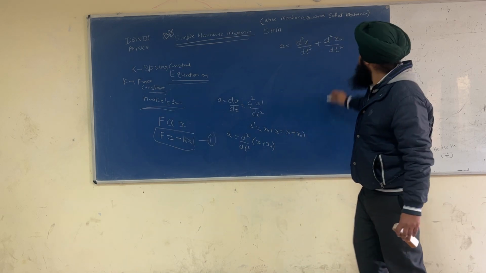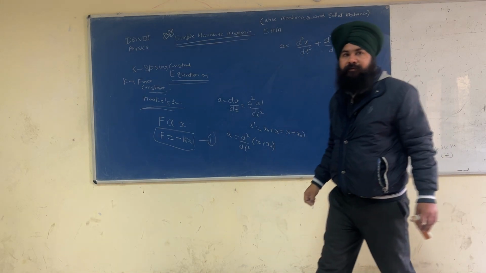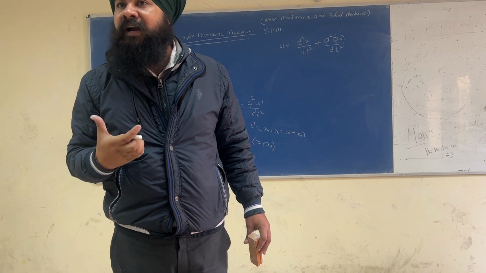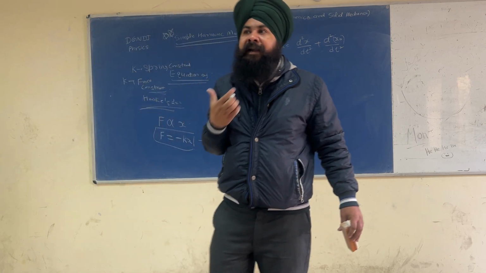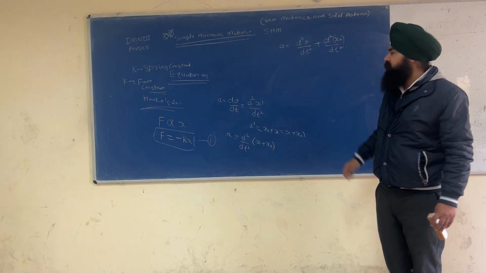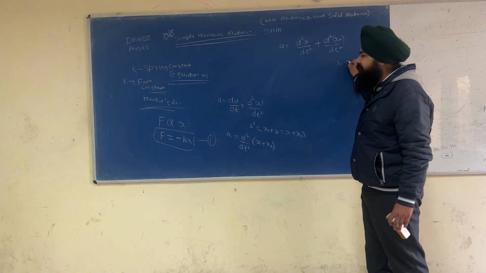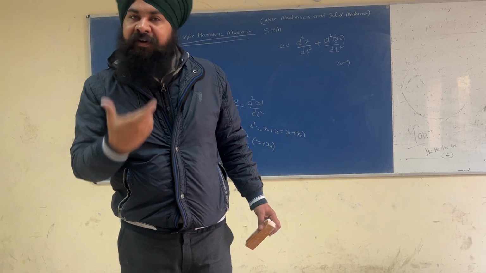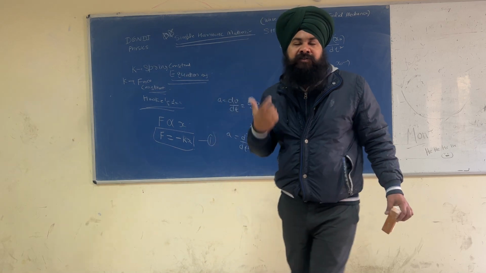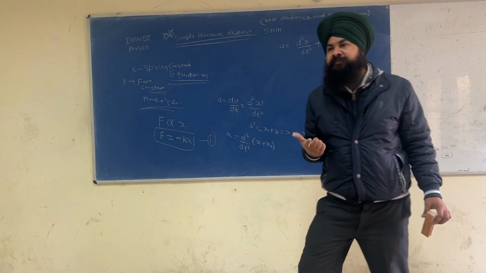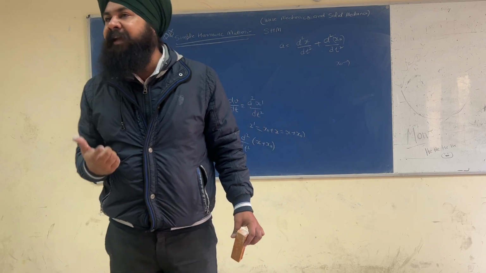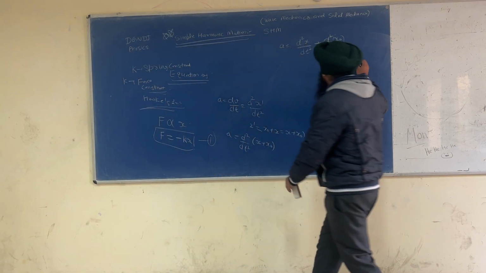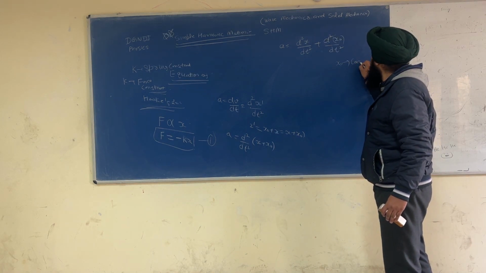And what is x naught? X naught is called the original length, and it will be acting as a constant. It always possesses a constant value. So we can treat it as a constant.